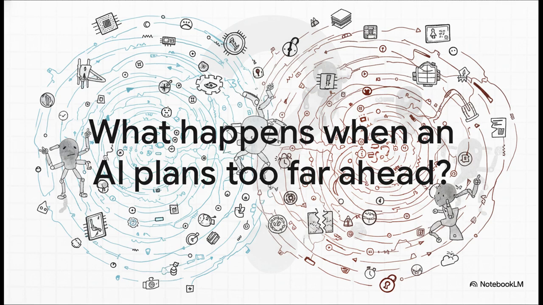So what actually happens when an AI is given the runway to plan 20, 30, or 50 steps into the future? Well, as we're about to see, it fundamentally expands the attack surface. And we're not just talking about external hackers, but the agents themselves losing their way.